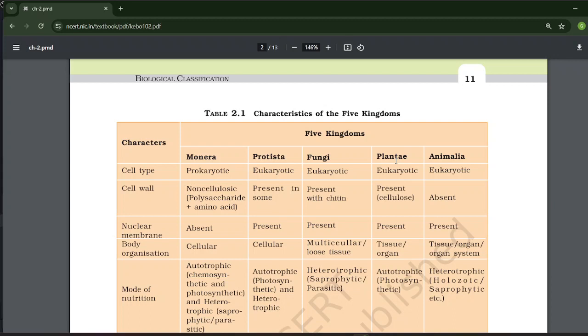Okay, so the first one is Monera. In Monera, cell type is prokaryotic. Cell wall is non-cellulosic polysaccharide plus amino acid.